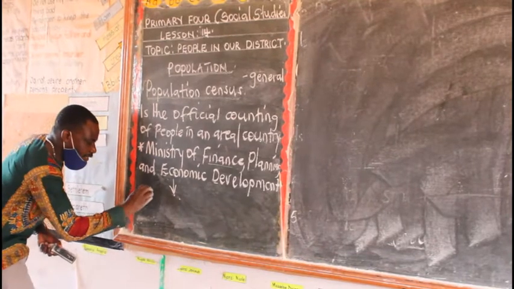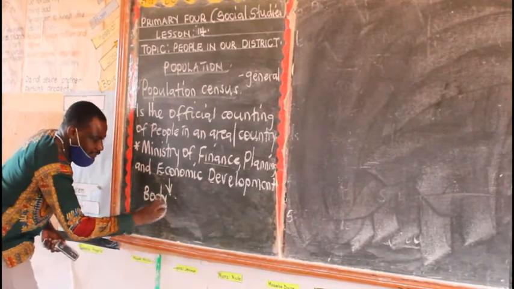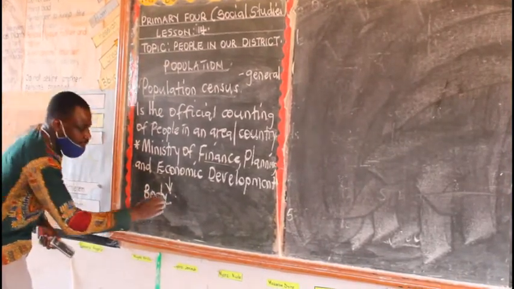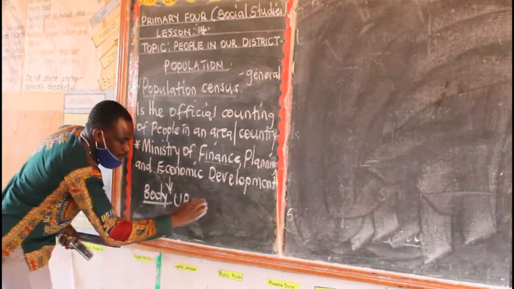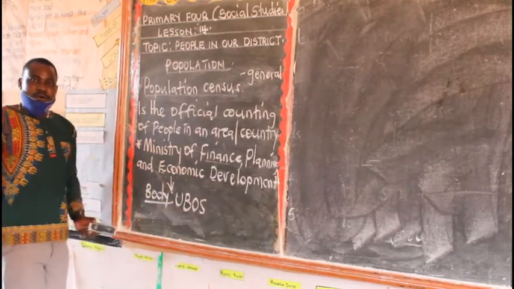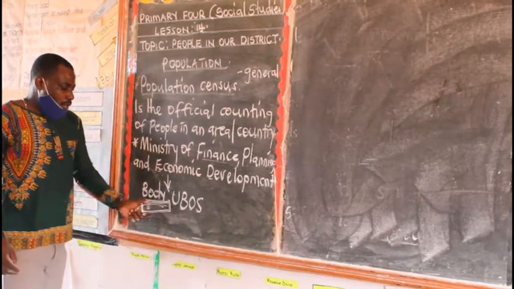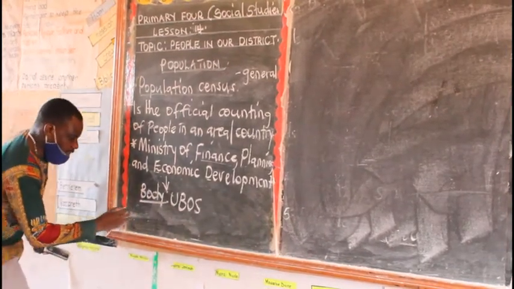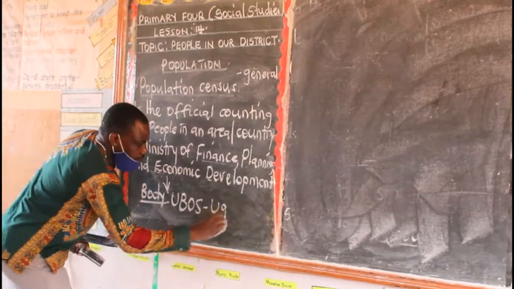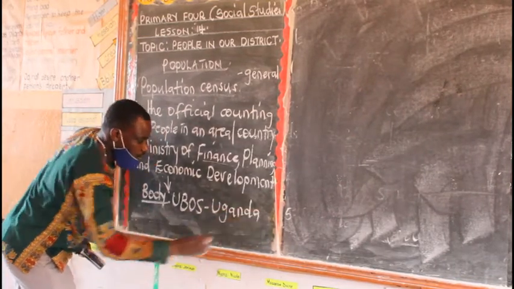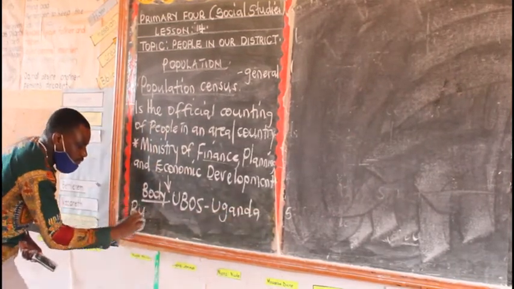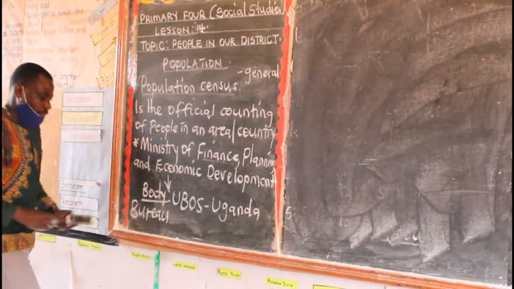We also have a body responsible for conducting population census, and that one is UBOS. Now they can ask you to write UBOS in full. So UBOS in full is Uganda Bureau of Statistics. Look at the spelling of Bureau.